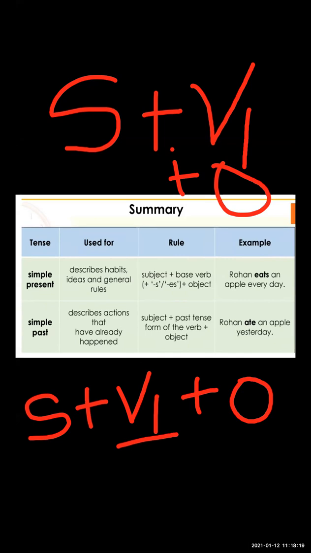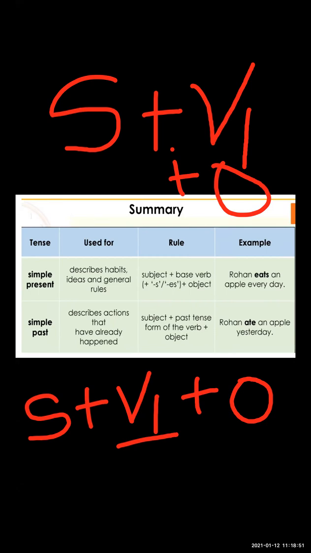You know the first form, second form, and third form of verb. The first form is play. The second form is played, where we join ed to show the past action. And the third form is the past participle. In the simple present tense, we use V1, the first form, the base verb, plus object.